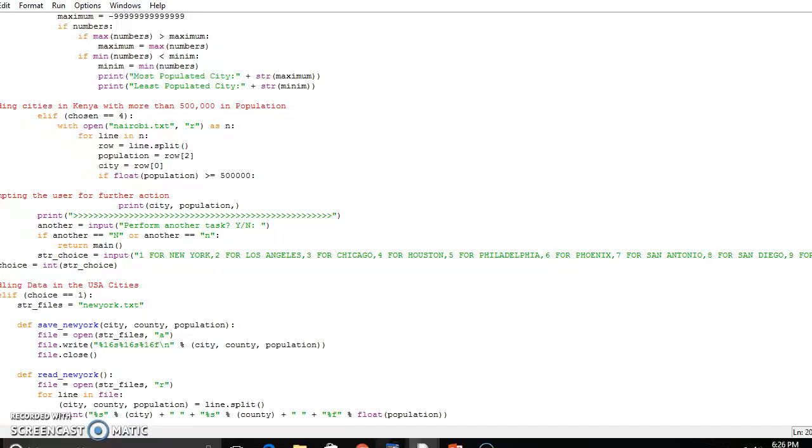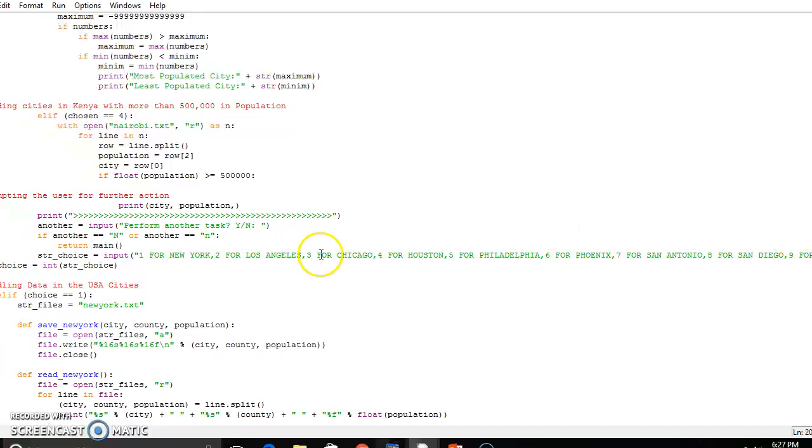Okay, then here, when you choose to input the string for USA, the first is New York, second Los Angeles, third Chicago, fourth Houston, five Philadelphia, six Phoenix, seven San Antonio, eight San Diego, nine Dallas, and 10 San Jose.